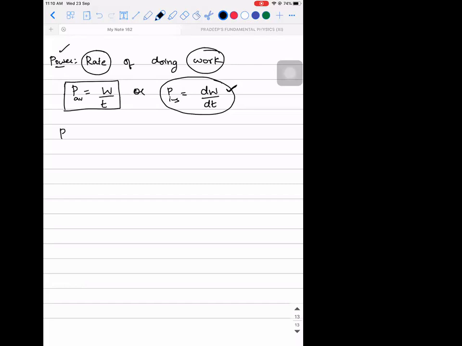So can I write it like this? Average power is equal to work done, which is force into displacement into cos theta, the whole divided by t. What is displacement by time called? Velocity. So force into velocity into cos theta. We can write power as the dot product of force and velocity.